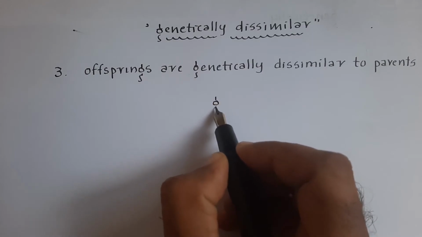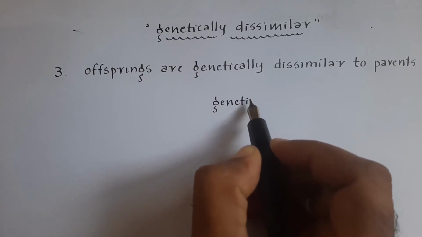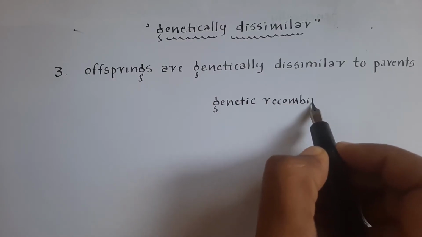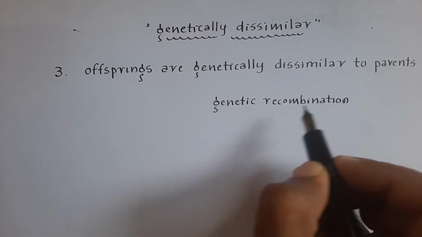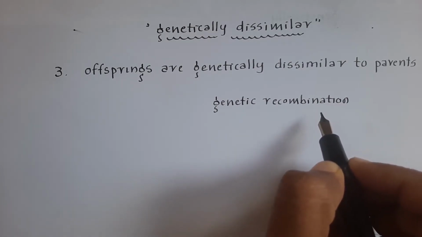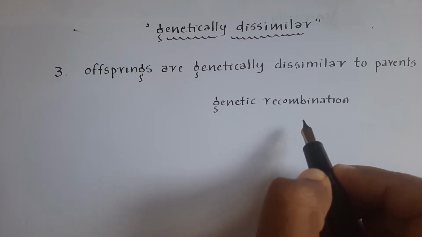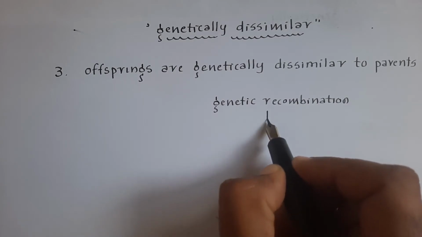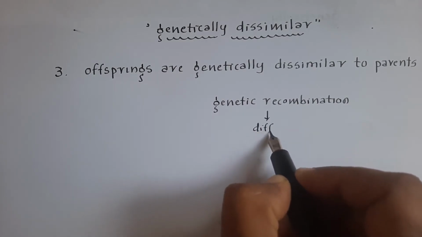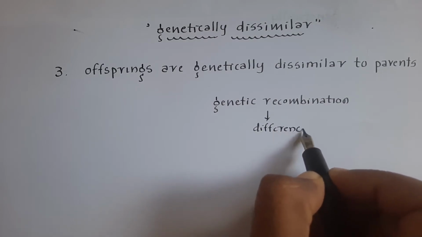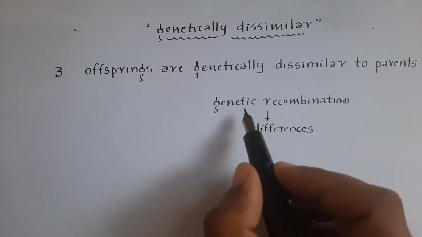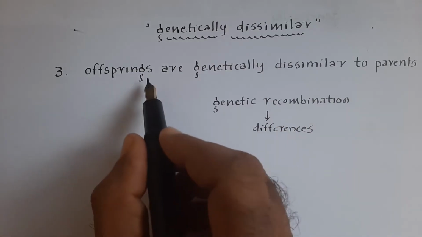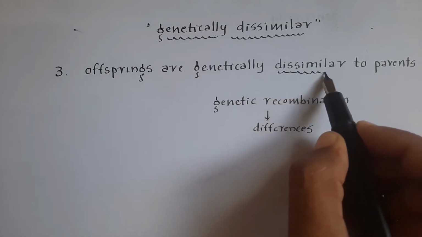One phenomenon takes place that is known as genetic recombination. Because of genetic recombination, which causes differences, the offsprings are genetically dissimilar.